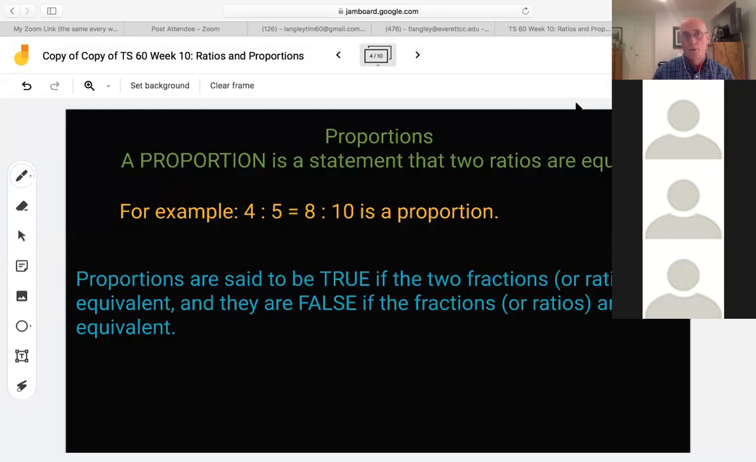But when we're dealing with proportions, for example, 4/5 is equal to 8/10, okay? And again, we're going to go ahead and just write it out as a fraction, is equal to 8/10, okay?